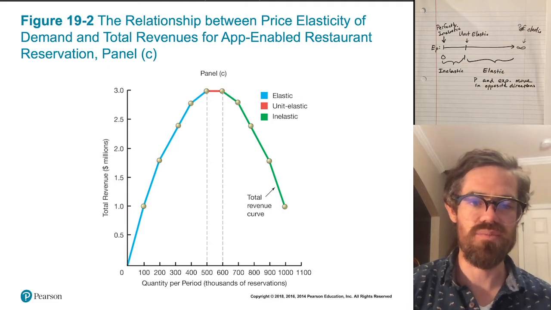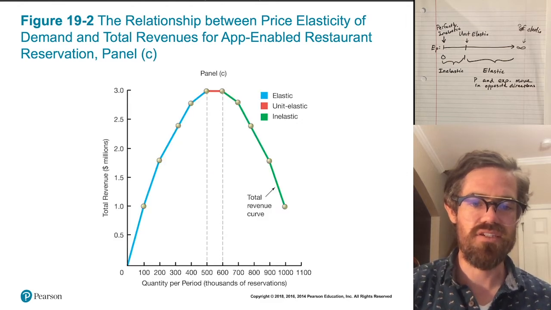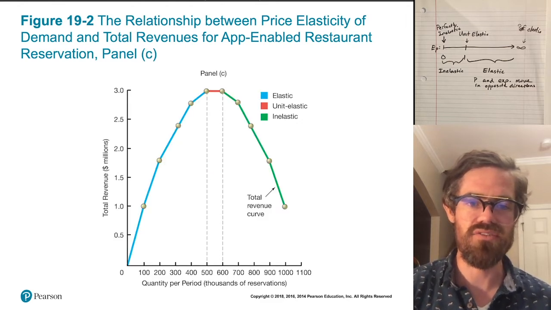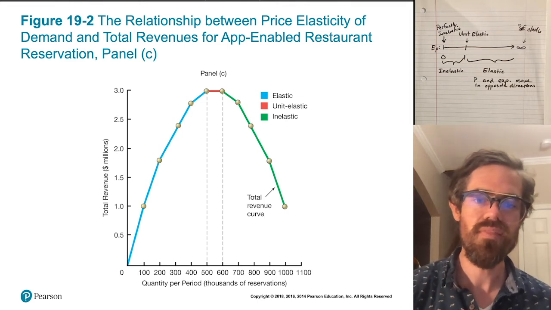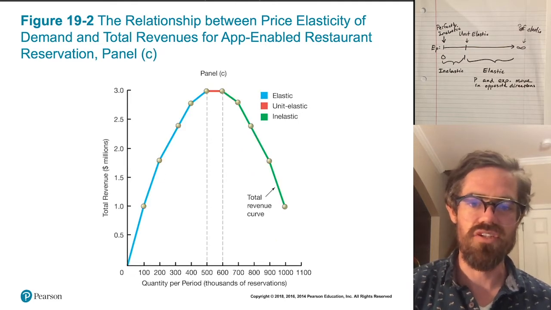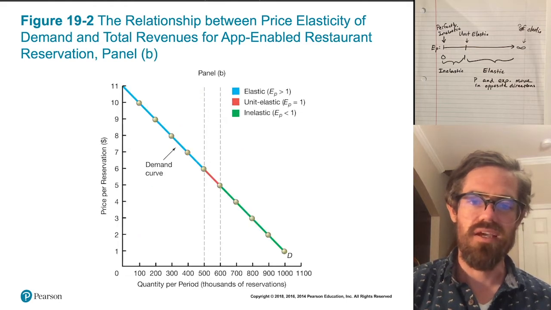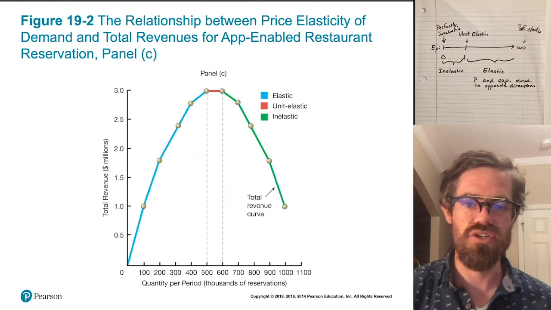And here's what it looks like in terms of total revenue. So this is the total revenue curve. For the blue portion, the elastic portion, as price goes down, revenues go up, and that's because the company is selling more. And then once we hit that unit elastic price, revenues don't change. And then as we continue decreasing price into that inelastic region, revenues start to decline again.